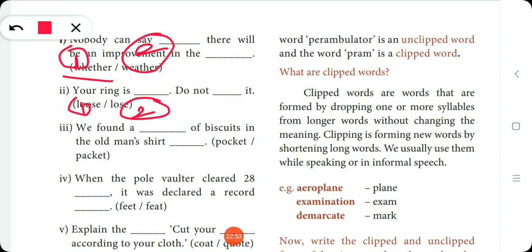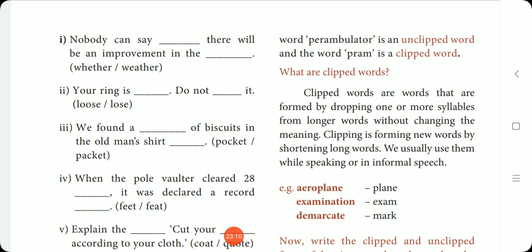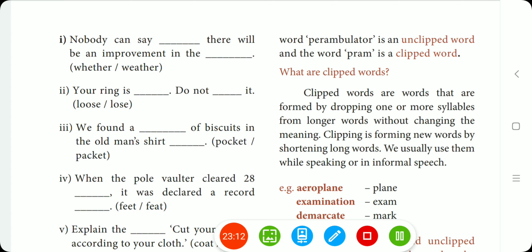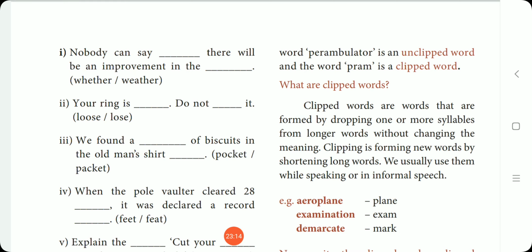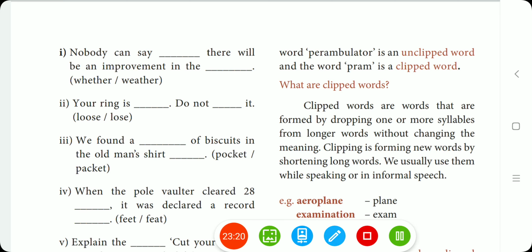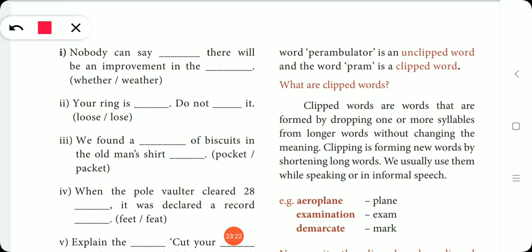Right. Third one: we found a dash of biscuits in the old man's shirt. We found a packet of biscuits in the old man's shirt pocket.